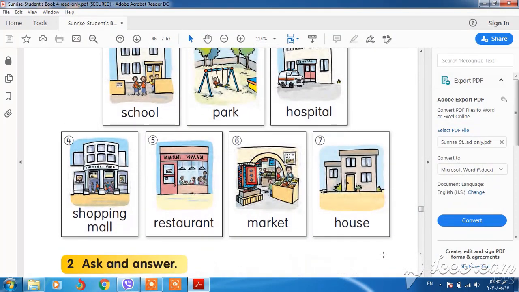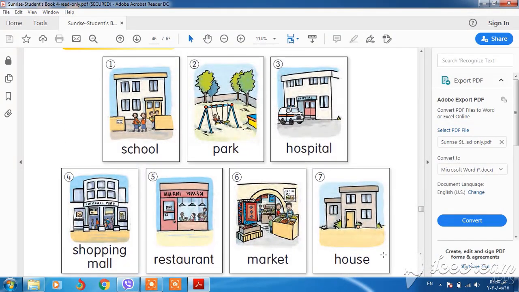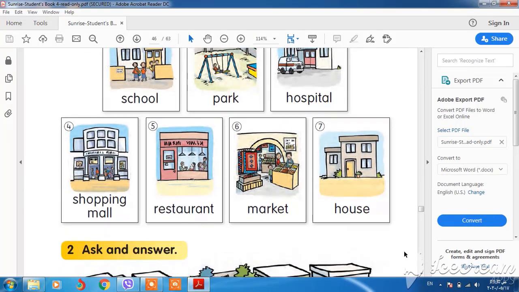Okay, and in this unit we also have some places like school, park, hospital, shopping mall, restaurant, market, and house. Okay, school, park, hospital, shopping mall, restaurant, market, and house.